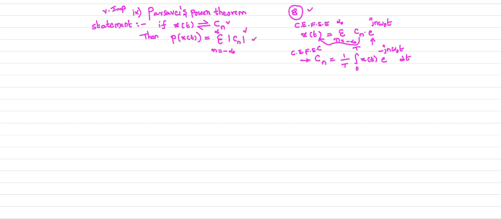So this is the formula used to calculate the average power of the signal. So this is your statement.